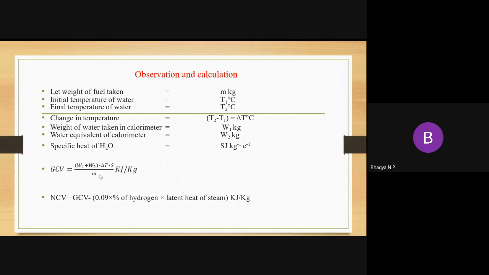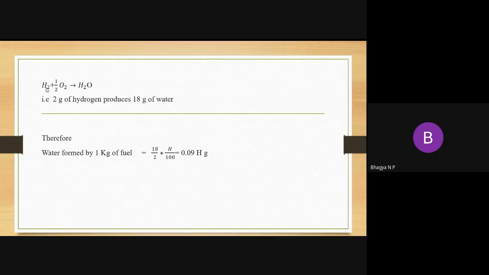Now the question arises, how do we get this 0.09? See, water. What is the formula of water? Hydrogen plus half of O2. According to this, 2 grams of hydrogen produce 18 grams of water, because 18 grams is the molecular weight of water, and the hydrogen molecular weight is 1, but here 2 atoms are there, meaning 2 grams of hydrogen produces 18 grams of water.